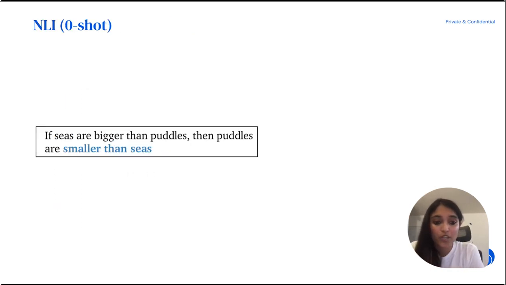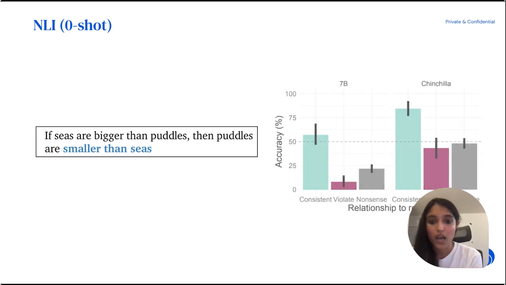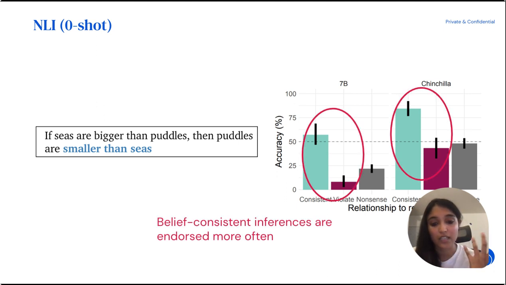So what happens when we try to actually examine what the language model does in these situations? In this situation, the language model is given the text that's in black and then is asked to make a forced choice, to produce this blue text, and it has a few different options among which it has to choose. And we see that both in a smaller 7 billion sized model and an 80 billion sized model, Chinchilla, which is one of DeepMind's models, belief consistent inferences are endorsed significantly more often.